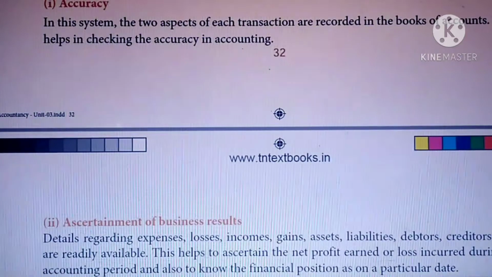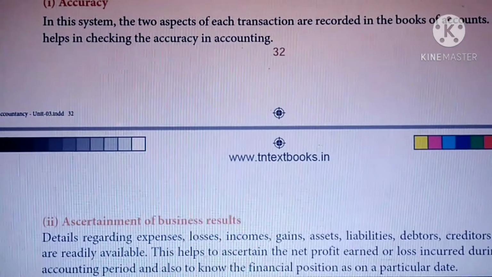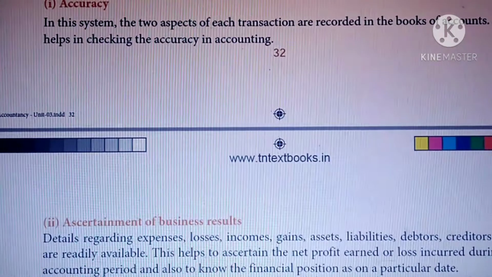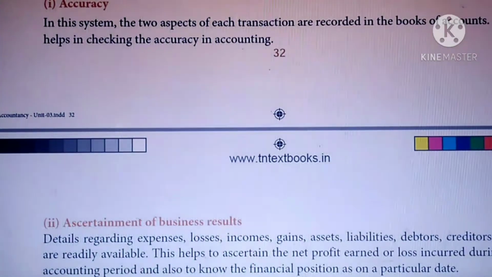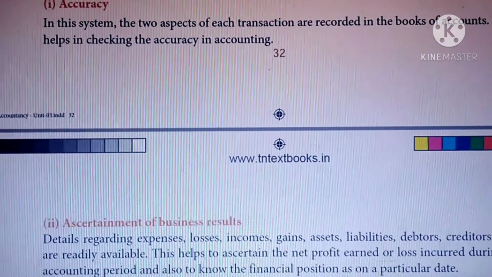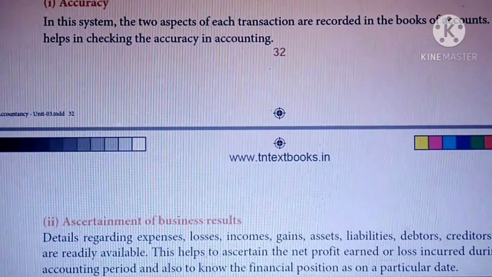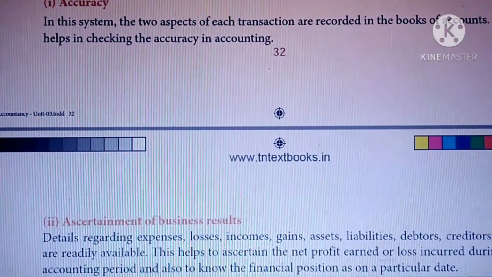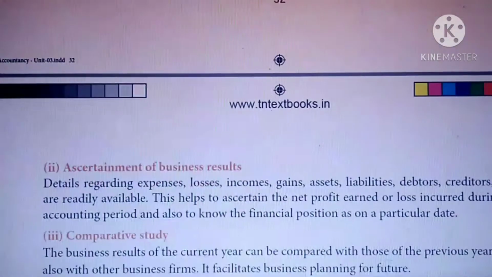So two aspects of each transaction are recorded in the books of account. This helps checking accuracy. So very accurately we have to enter both the giving aspect and the receiving aspect. Since both are written, checking accuracy becomes very easy. Then ascertainment of business result.